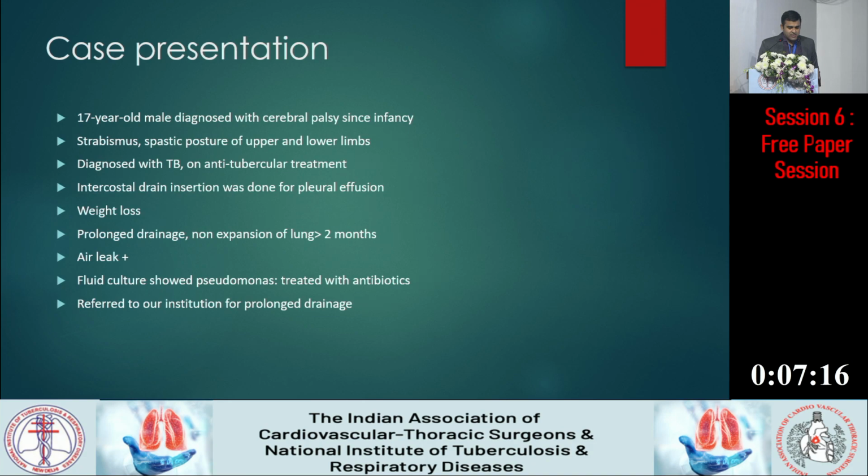The patient already was weighing 35 kgs, but he was down to 30 kgs, and he had prolonged drainage and non-expansion of the lung for more than 2 months. He also had an air leak present, indicative of bronchopleural fistula, because even with prolonged drainage, the culture was done and the fluid culture showed Pseudomonas, treated with antibiotics, and after that he was referred to our institution for prolonged drainage. So at first, the call came to us, and we were thinking of whether this patient is operable or not because of his poor general condition.